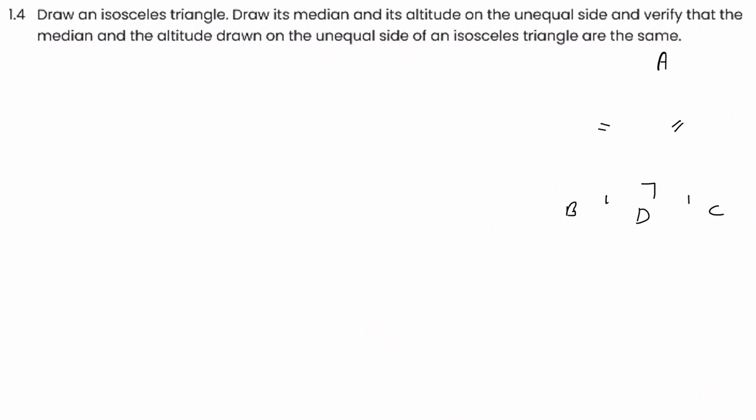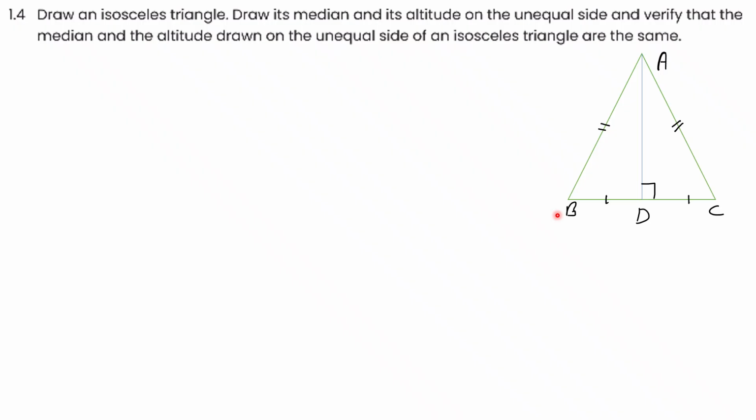Question number 4. Draw an isosceles triangle. Draw its median and its altitude. So first you will draw here an isosceles triangle. What is an isosceles triangle? A triangle in which two sides are equal. And then draw its median. Here AD is median. And its altitude on the unequal side,